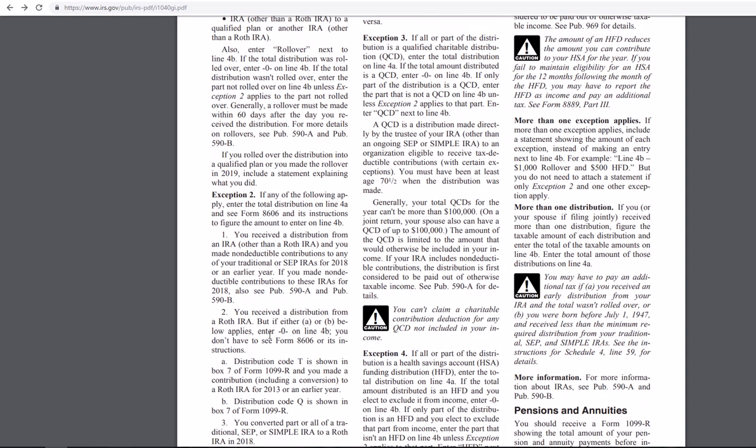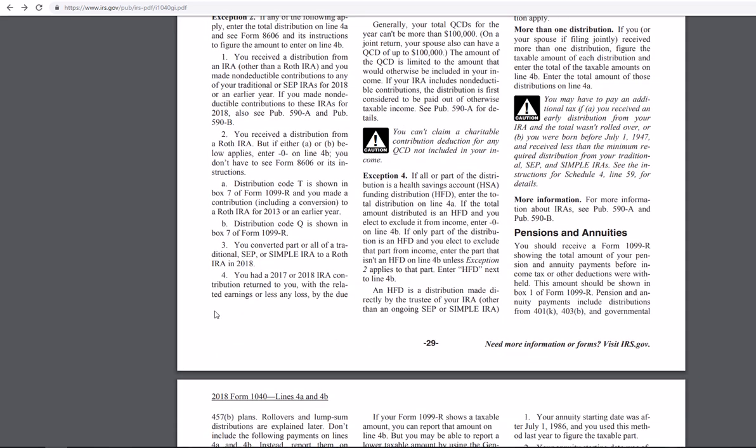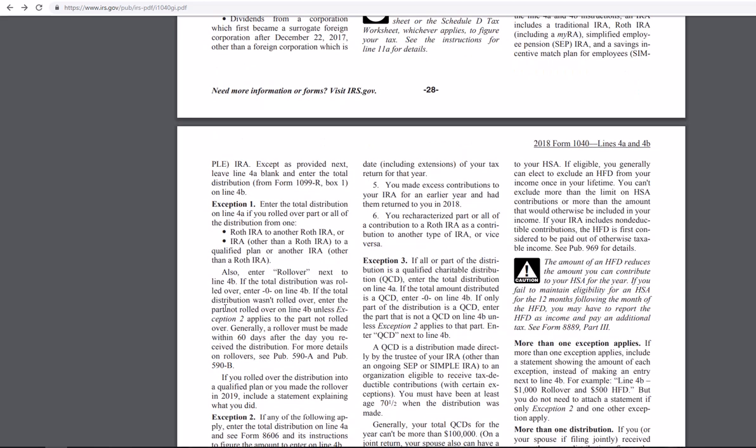Number 2, you received a distribution from a Roth IRA, and so there are exceptions down here. Distribution code Q is shown in box 7 of Form 1099-R. So this is just in the Form 1040 instructions, page 29.